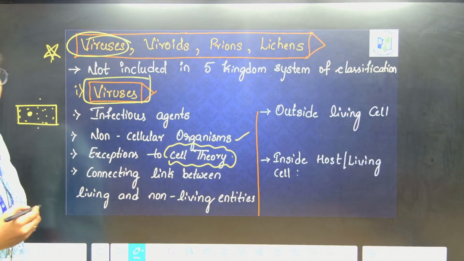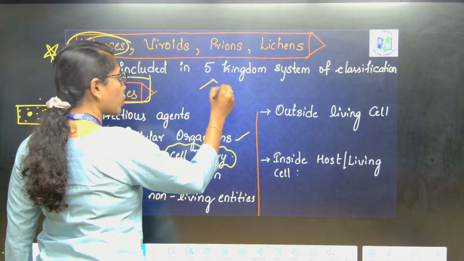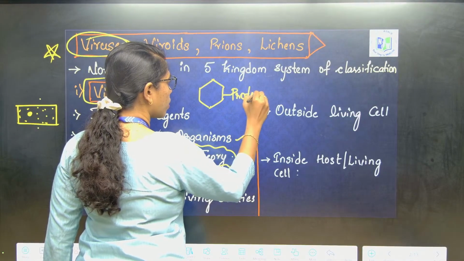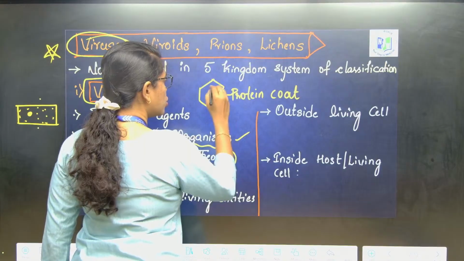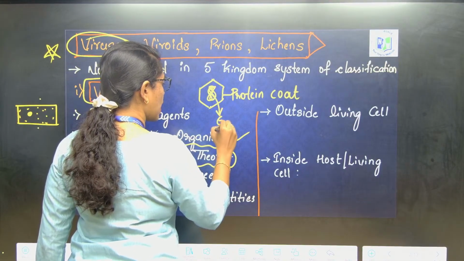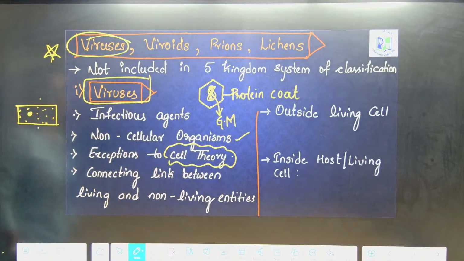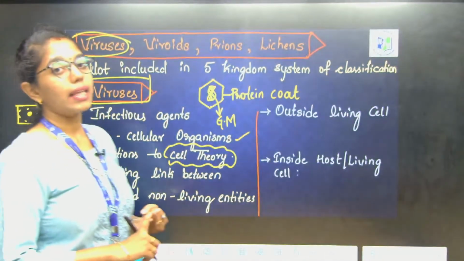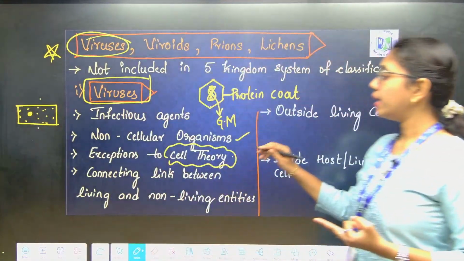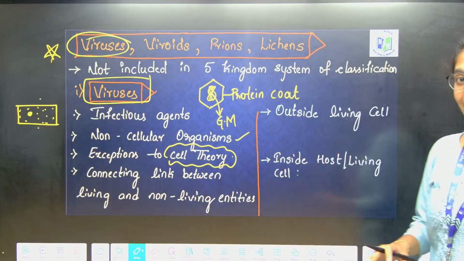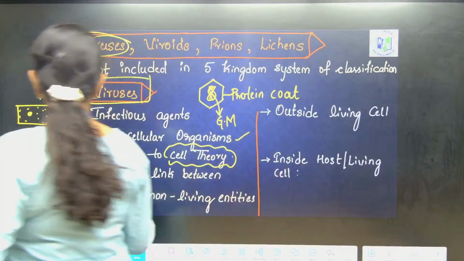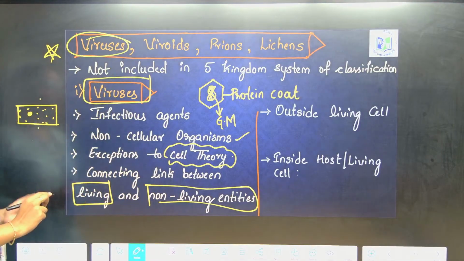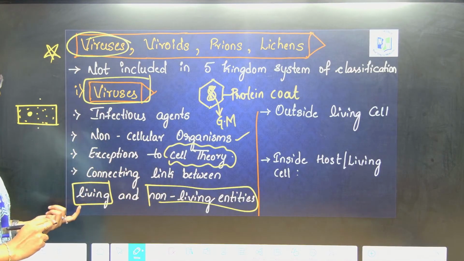But when you see the components of viruses, viruses just have a protein coat and genetic material inside it. So, viruses are infectious agents. These are non-cellular organisms. They are the exceptions of cell theory, and they are the connecting links between living and non-living entities. And they are termed as what? Infectious agents or simply living entities.